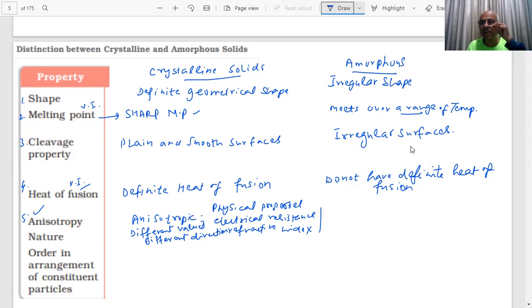Because if you have a crystalline solid, students, what will happen? Supposing I have a crystalline solid, you are representing that, okay, this is an arrangement of a crystalline solid. Supposing there are two different types of constituent particles. What is happening, students? They are repeating in a regular pattern.